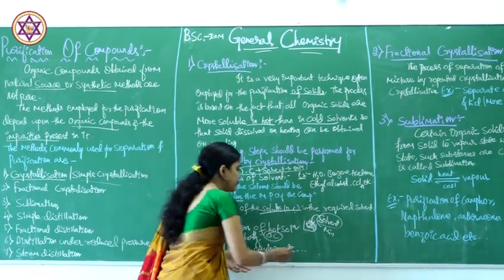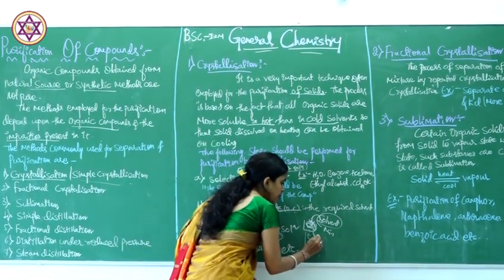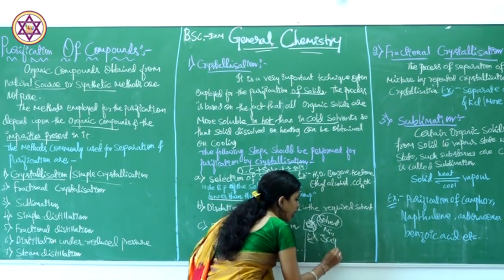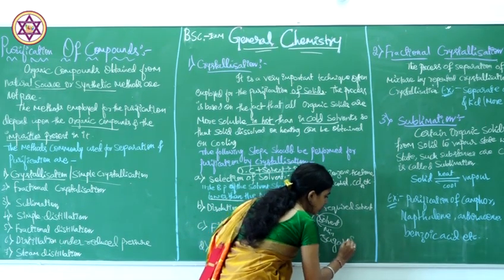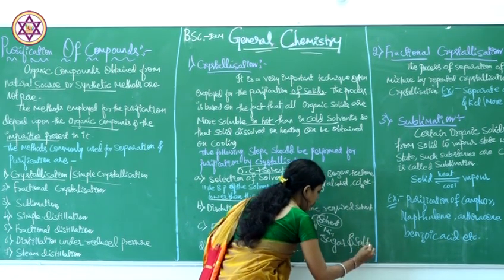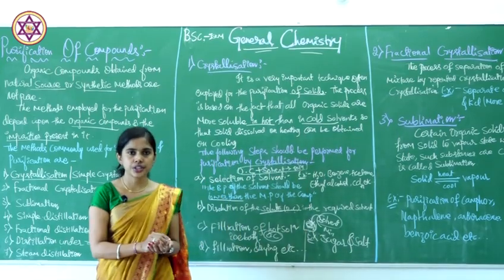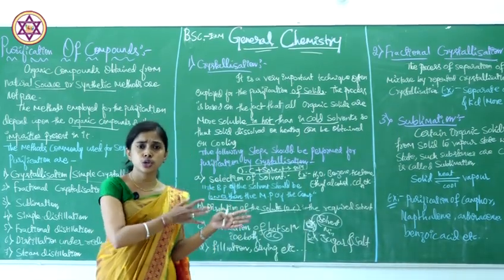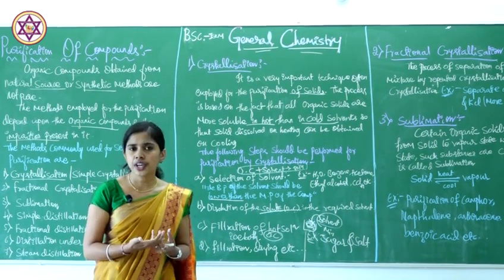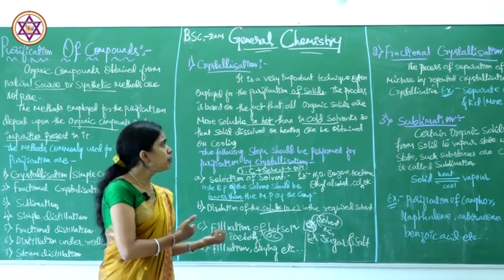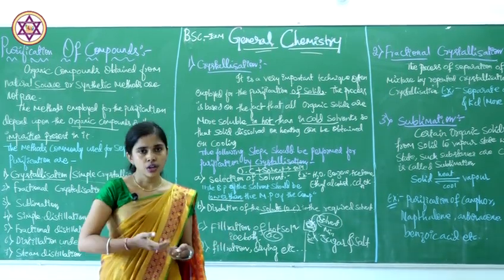For example, if I take a mixture of sugar and salt, we have to separate out this sugar and salt mixture. How can we do it? That can be done by using the crystallization process.